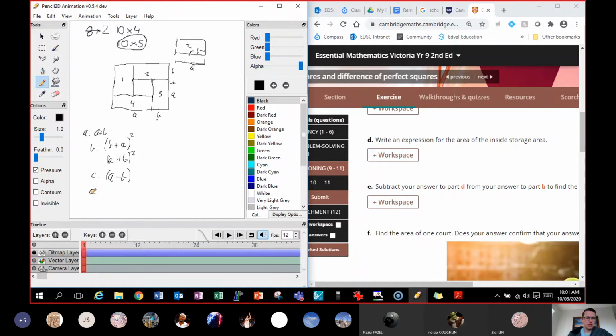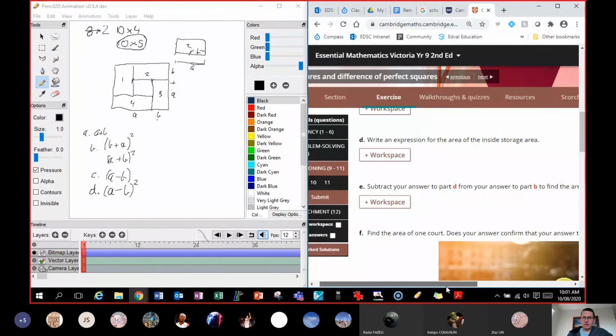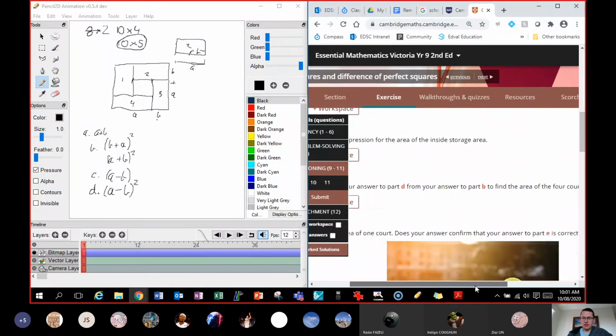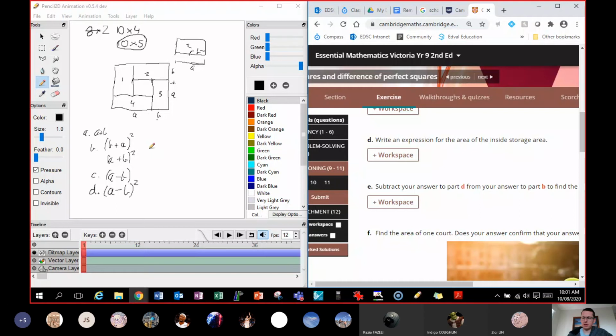Yes. Yep, cool. So let's look at it, and algebra does get pretty tricky. Write an expression to find the inside area. Well, if I know the length and it's going to make a square, it's just going to be that squared. Subtract your answer from part D to find the area of the 4 courts. Normally you'd get a question like this and it would just say find the area of the 4 courts. It wouldn't take you through these steps to give you the scaffolding. That's what we would expect you to be able to tackle in year 10. Just saying, what is the area of these 4 courts in algebra, and express it as an equation.